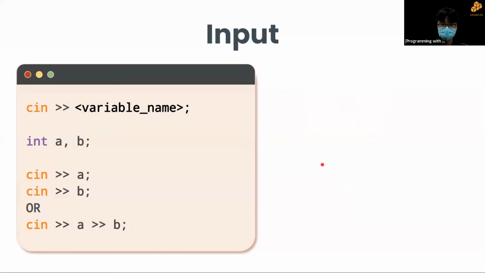To input a variable, we'll first be using cin double right arrow. So the syntax will be cin double right arrow, the variable name. You can think of it as though from an external source, I input into the variable, right? So remember, the direction of the arrow is important, okay? If you put the wrong direction, the code will break. So remember, cin is double right arrow into the variable name. And of course, a semicolon.